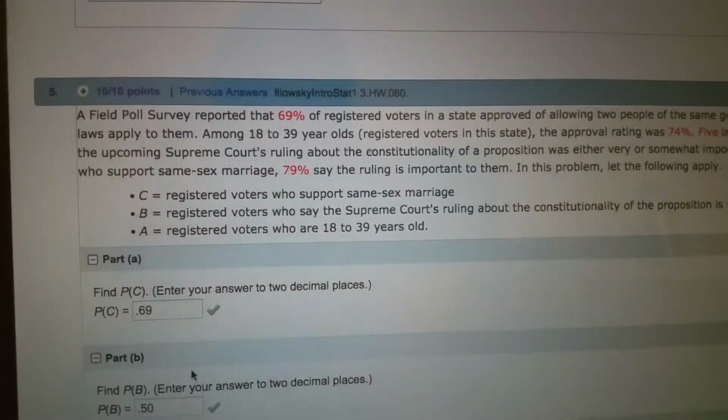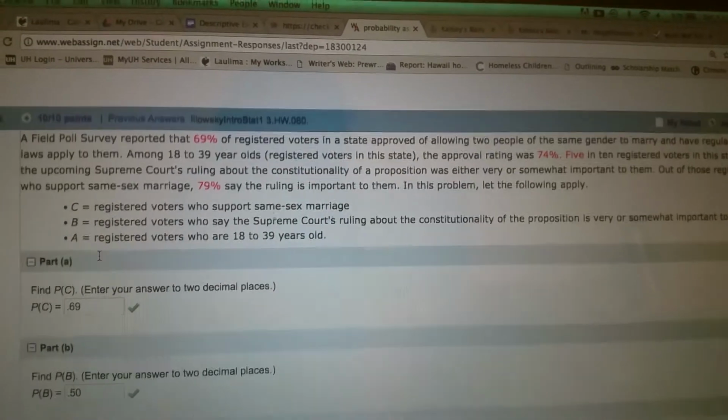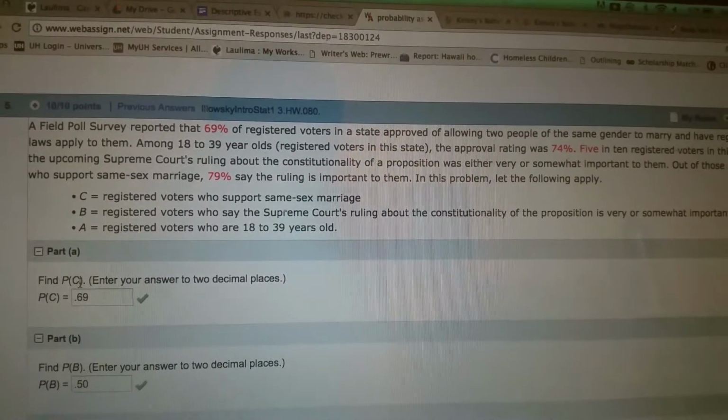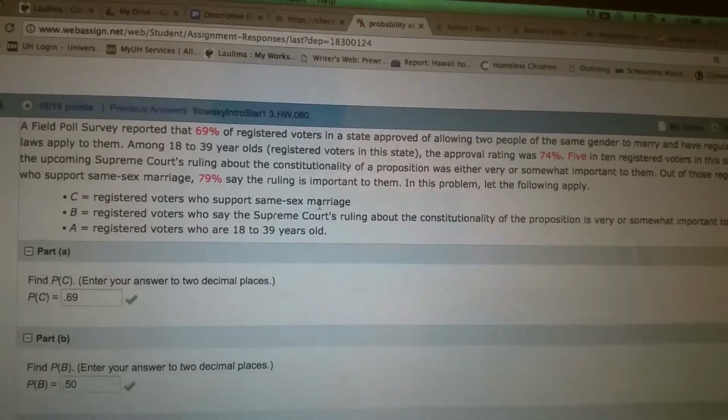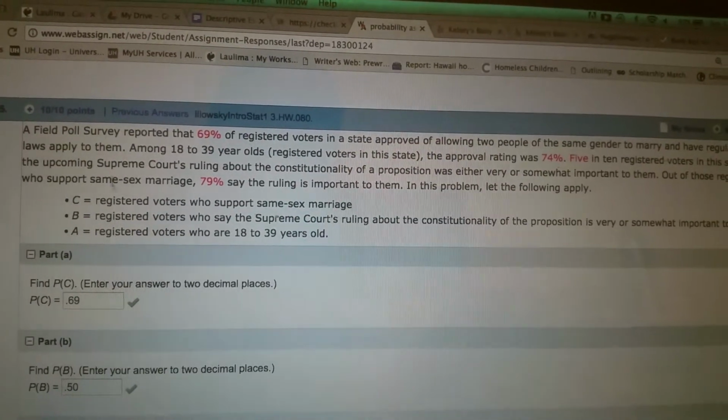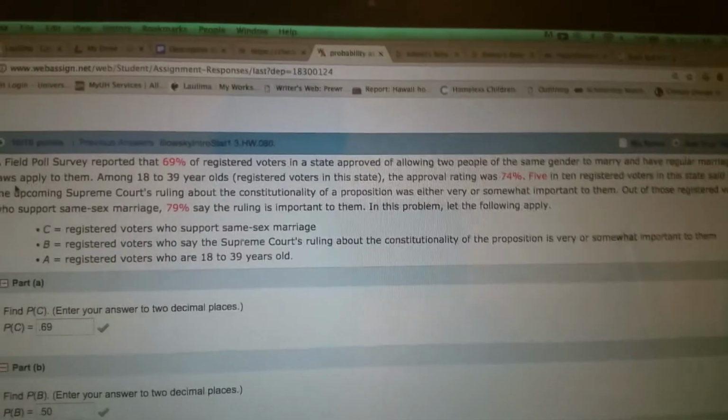Okay, we're on question 5. This is where it gets really tricky, right? So we're going to find the probability of C. C here is the registered voters who support same-sex marriage. So how many are there in this statement here?